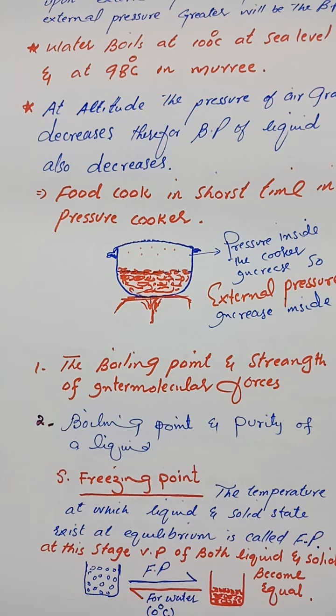But if it boils at more than 100 degrees centigrade, then it will be impure. So in order to check whether a given liquid is pure or impure, we have to find out the boiling point. If the boiling point is the same as given in the literature, then the liquid will be pure, otherwise it will be impure. So it is all about the boiling point of liquid.